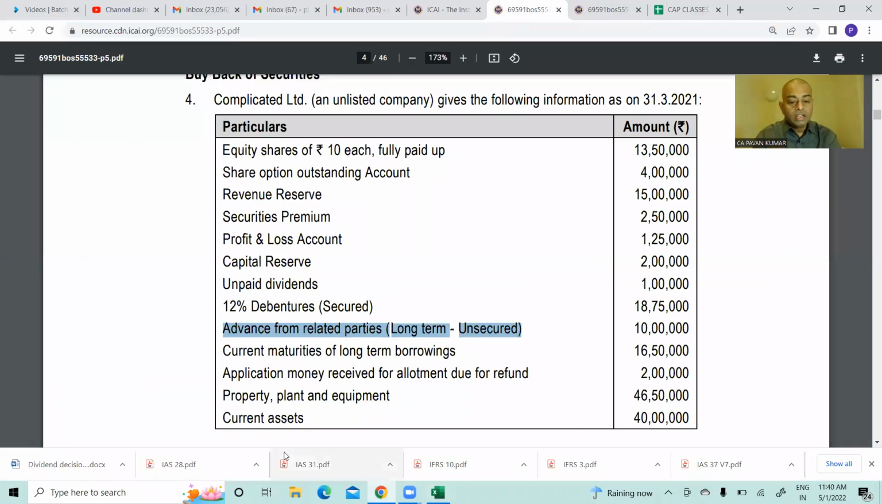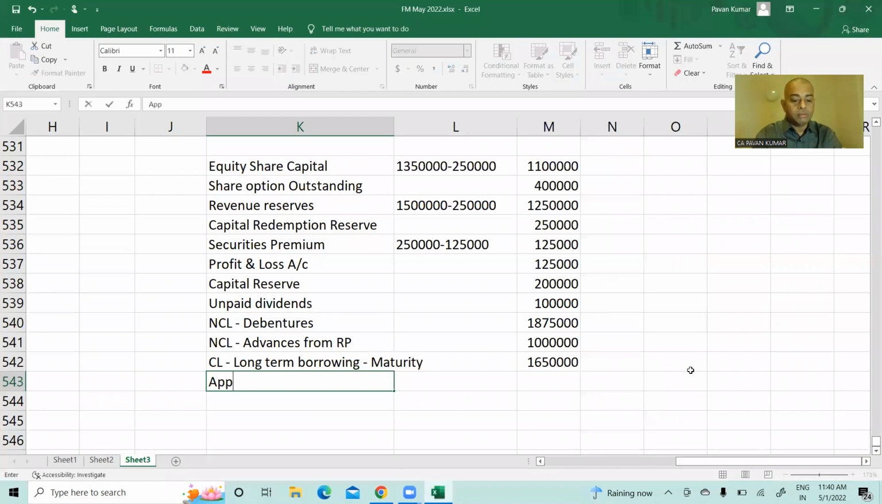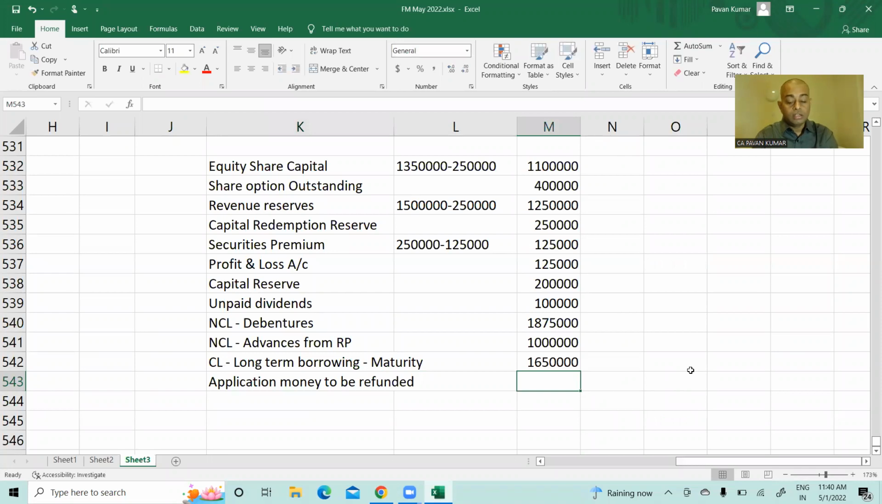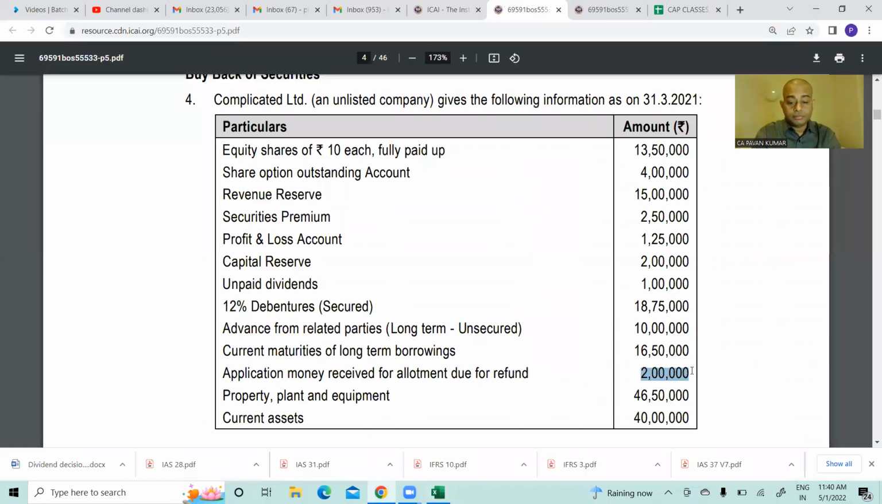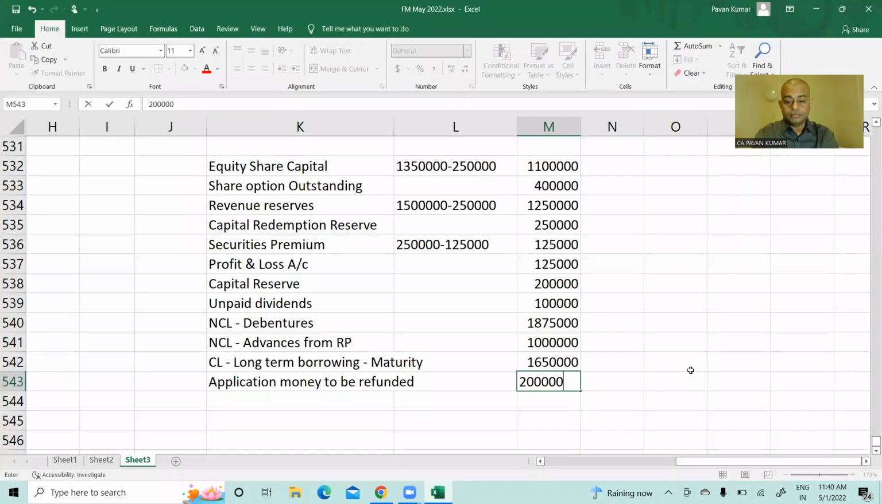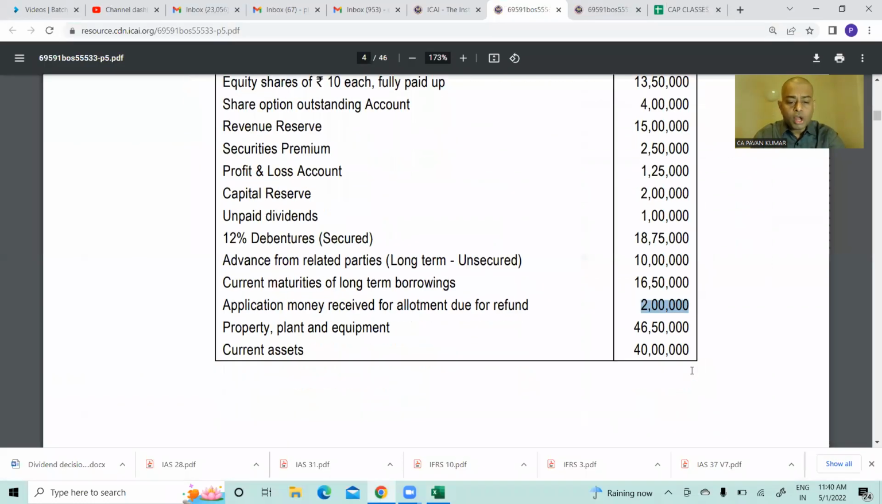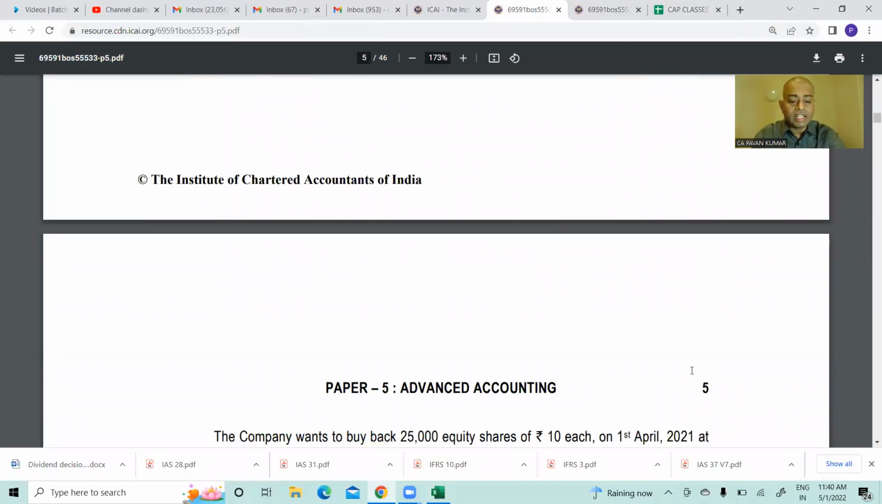Schedule 3. Then application money received for allotment due for refund. This also you should show under current liability. Application money to be refunded, how much more? 2 lakhs. Then property, plant and equipment is there, current assets is there. That's all.